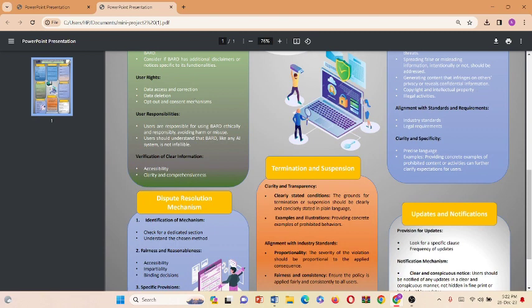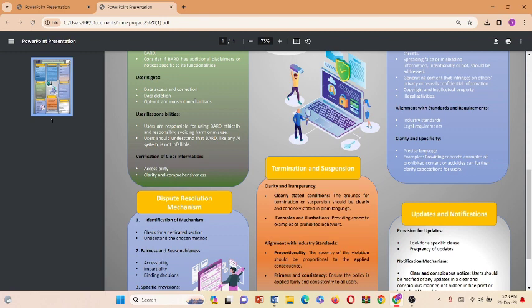Now, about our rights. We have the right to access our data, fix it if there is a mistake, and even say, hey, I don't want you to use my data for that. It's like having control over our information, and Bard should give us the tools to do this easily.